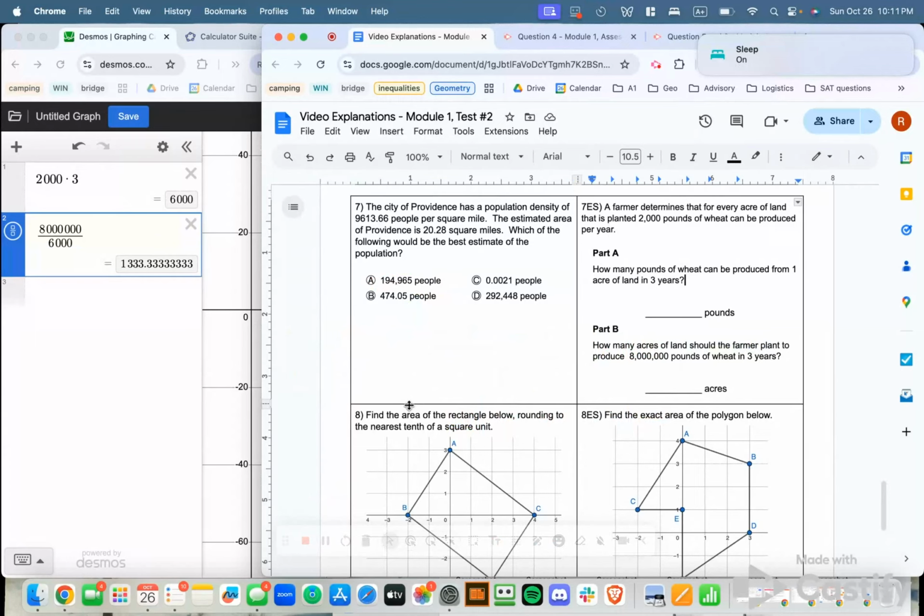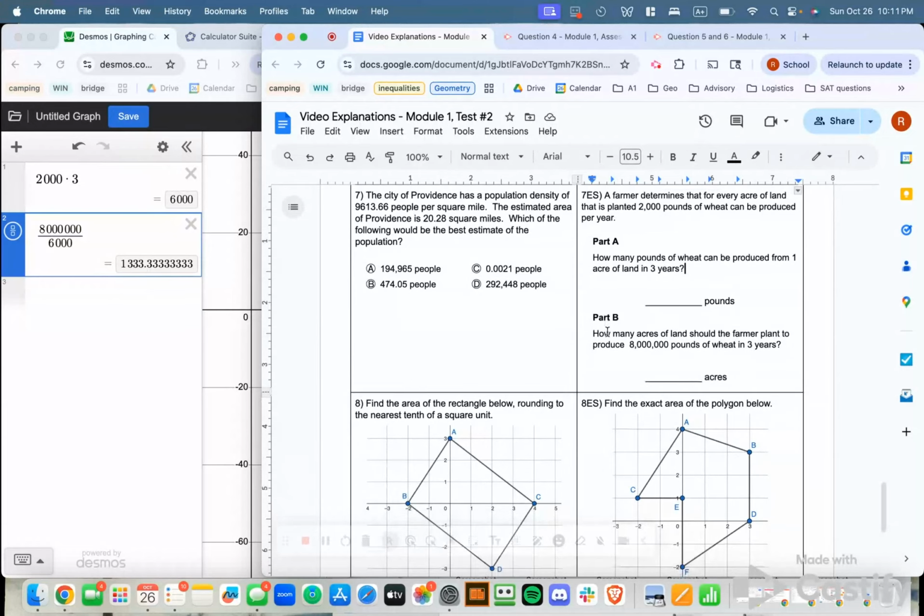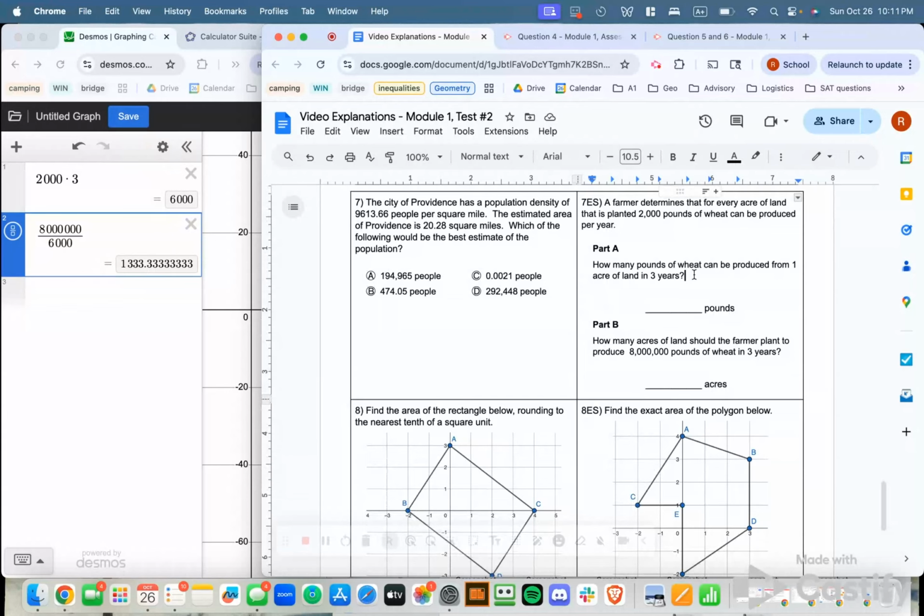All right, so question 7 on exceeding our standard here. A farmer determines that every acre of land that is planted, 2,000 pounds of wheat can be produced per year. So our first question asks, how many pounds of wheat can be produced from 1 acre of land in 3 years? And this question is actually kind of almost deceptively easy, right?